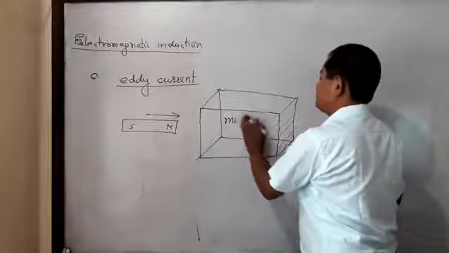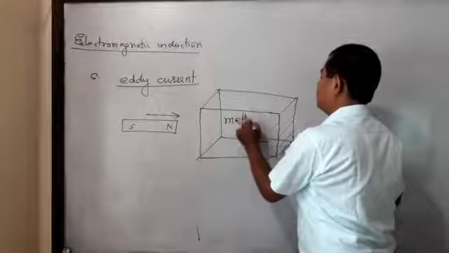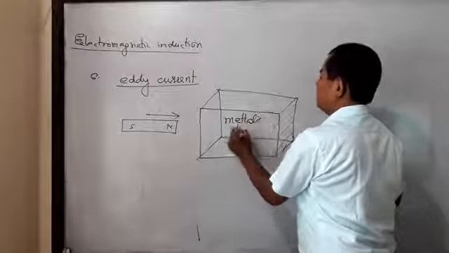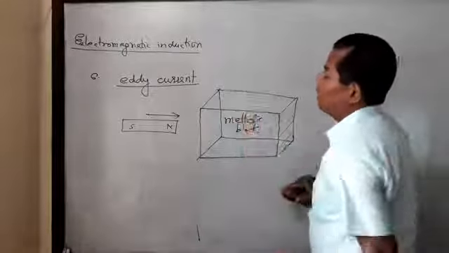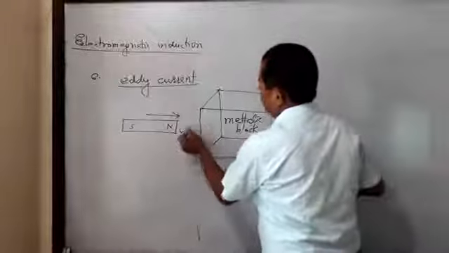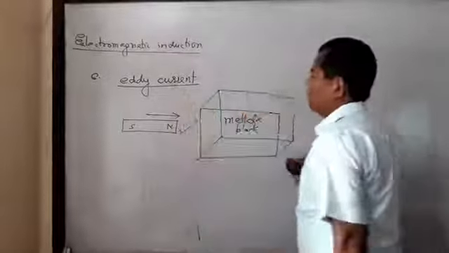This is a bar magnet, and this is the metallic block, and the bar magnet is being brought towards the metallic block.